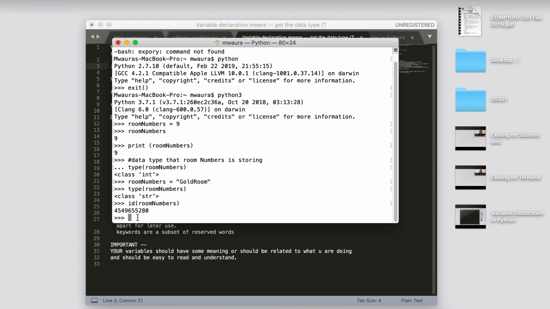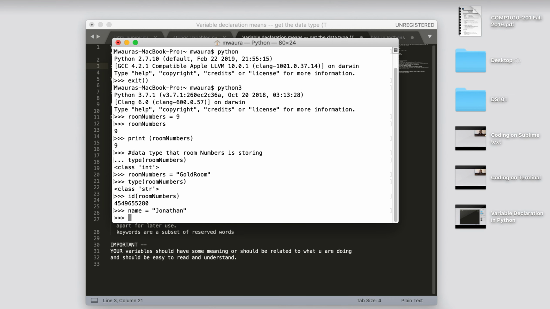And we said if we had something like name, and then we assigned something like Jonathan, then the interpreter, because we already assigned Jonathan to this variable called name, knows that Jonathan is being kept in this memory space named name, and that it is keeping strings. So that's basically the conclusion from last time.